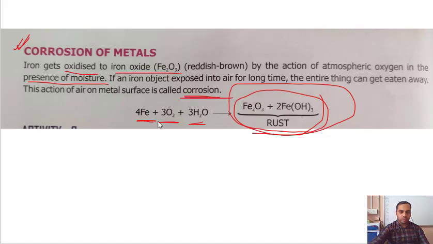So this is the reaction. It means oxygen and water combinedly weaken the iron if it is open for a very long period of time.